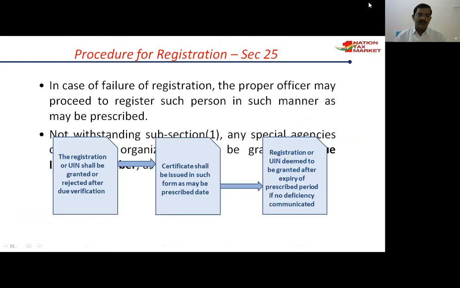See here, the registration or UIN shall be granted or rejected after due verification. If everything is correct, the registration shall be issued in such form as may be prescribed.